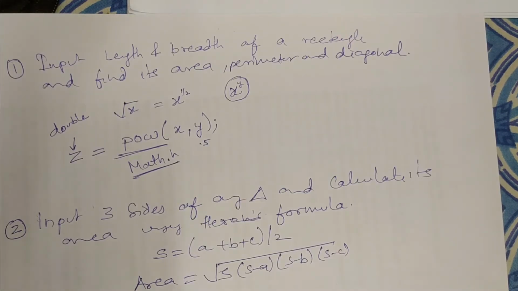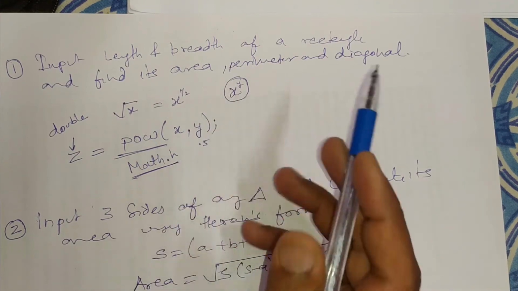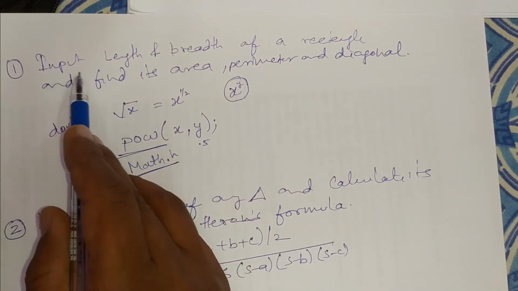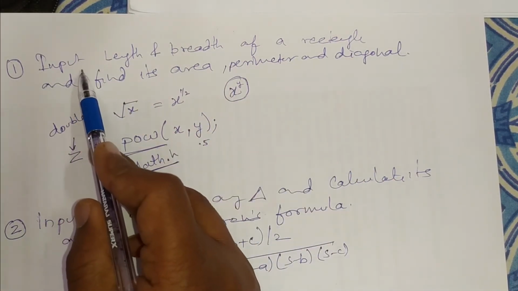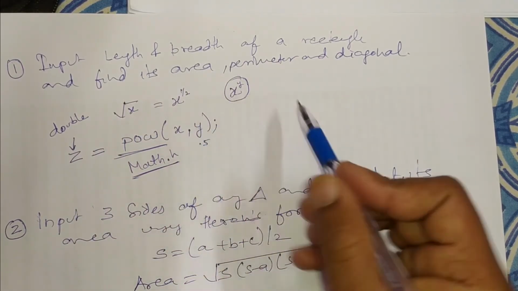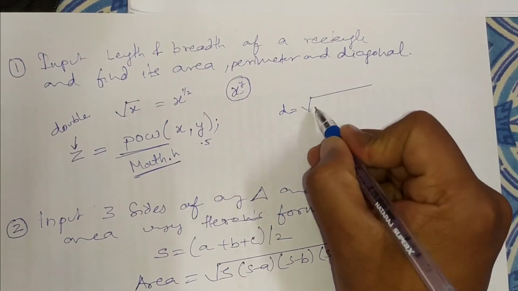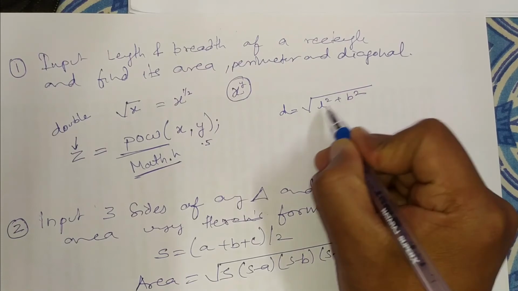Now a short practice that you will do: input length and breadth of a rectangle, this we have done. One thing we have increased here: find its area, perimeter and diagonal. While writing diagonal, you have to use this formula: diagonal is equals to under root of length square plus breadth square.